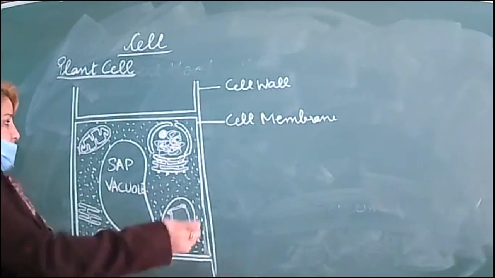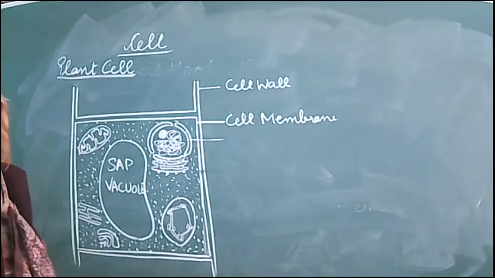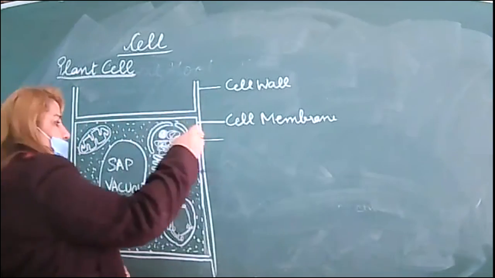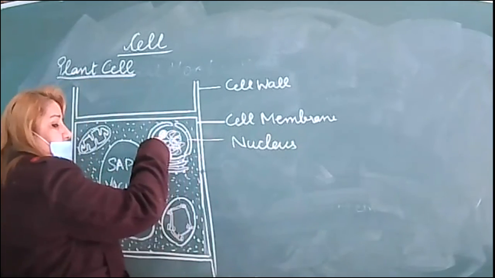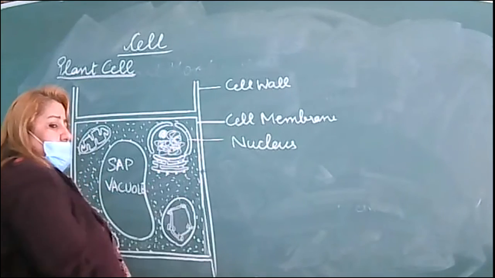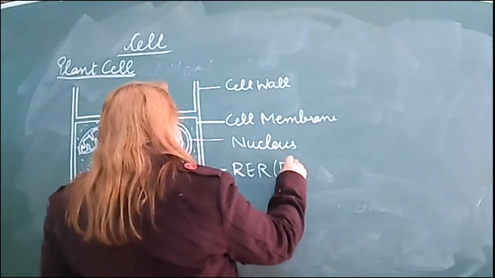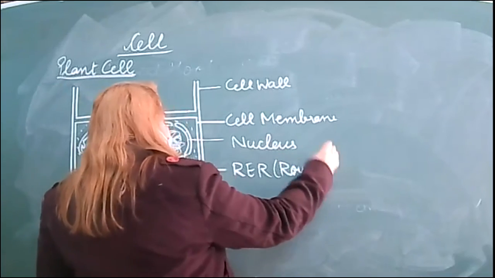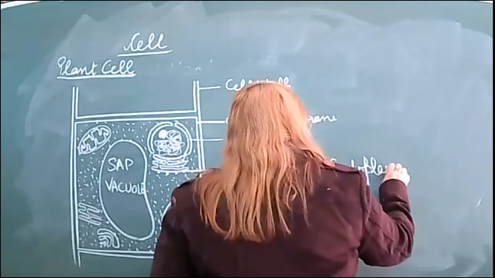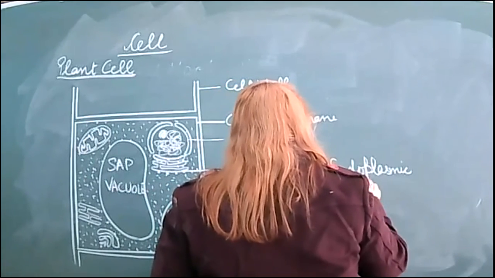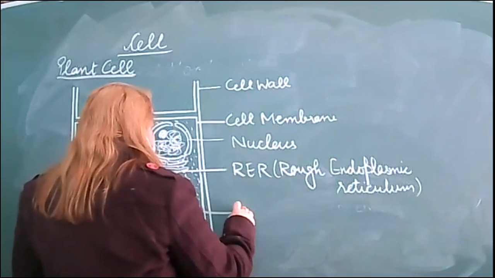Right, labeling. We will not do all the parts of the nucleus now. When we do all the cell organelles, then we will revise. This is the nucleus, but for this, I'm just telling it to you. This is the nucleus, this is the nucleolus, chromosomes, and this is the RER, that is rough endoplasmic reticulum. Right, chloroplast.